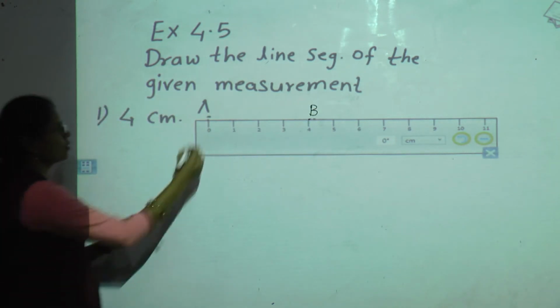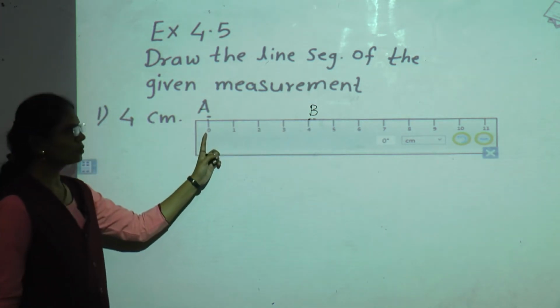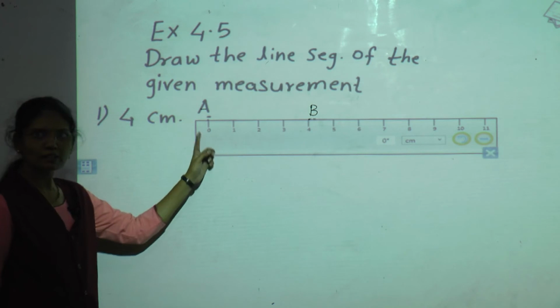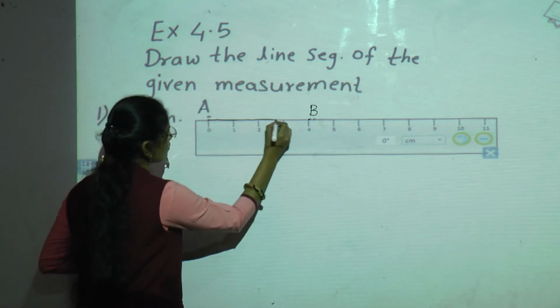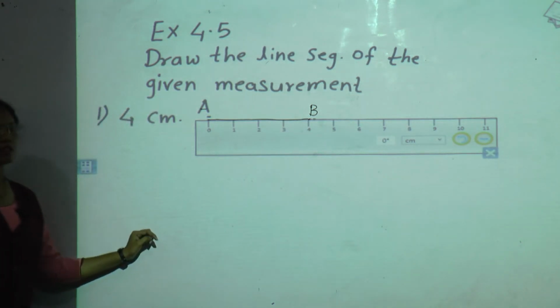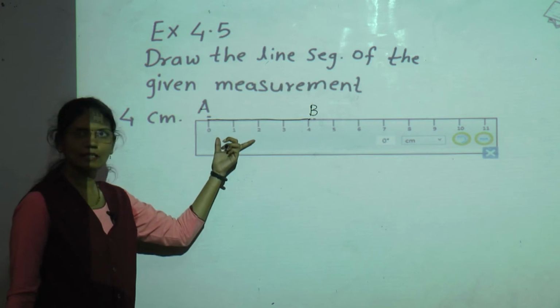See, A is on 0 and B is on 4. Then what we have to do? We have to join these 2 points. Now we will join. This is the line segment AB of 4 centimeter.